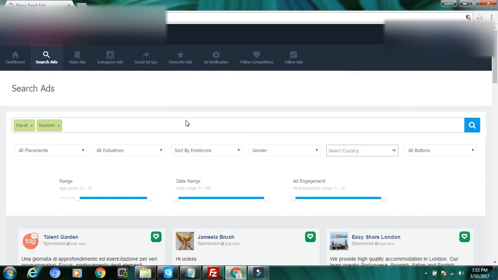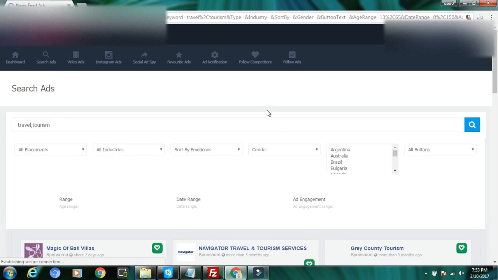It's a very useful tool. It has saved a lot of money for me and my clients instead of wasting a lot of time on testing and engagement. So the keyword is travel and tourism. It's a highly competitive niche, and we configured a lot of winning ad campaigns for them. Let me search here. They don't know I am using this particular tool to do all the research. It's very easy. I will show you how to do the research. Just follow as I do. You can use your own creativity, artistic skills, ideas. Okay, researching.